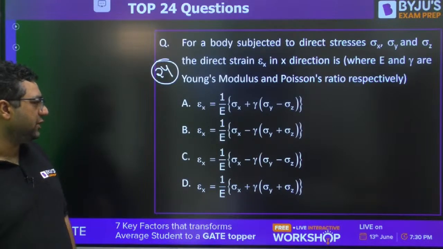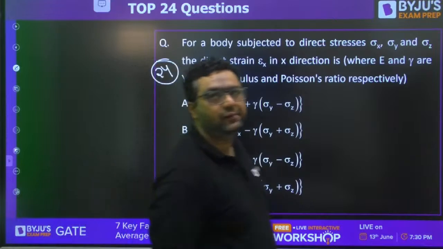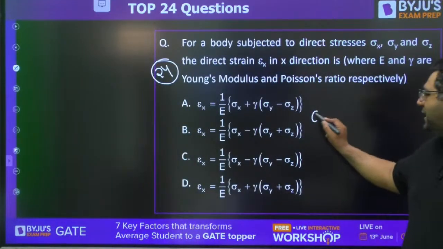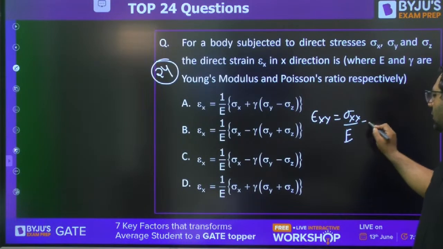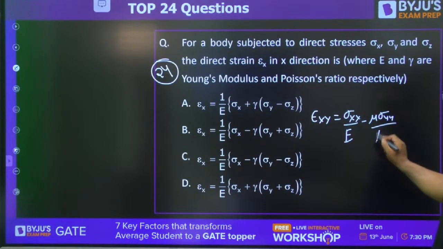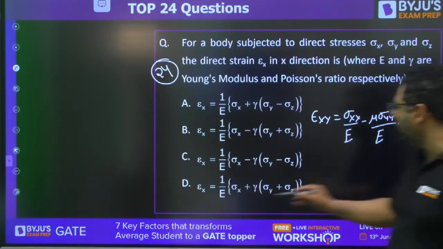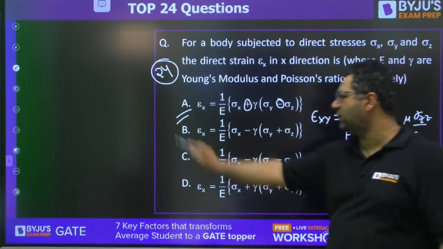What will be the right answer? Rakesh and Anubhav said B. You know epsilon xx is sigma xx by E minus mu times sigma yy by E. But in a hurry, students are going to tick A. They do not see this is plus, this is minus. So that's why keep attention.